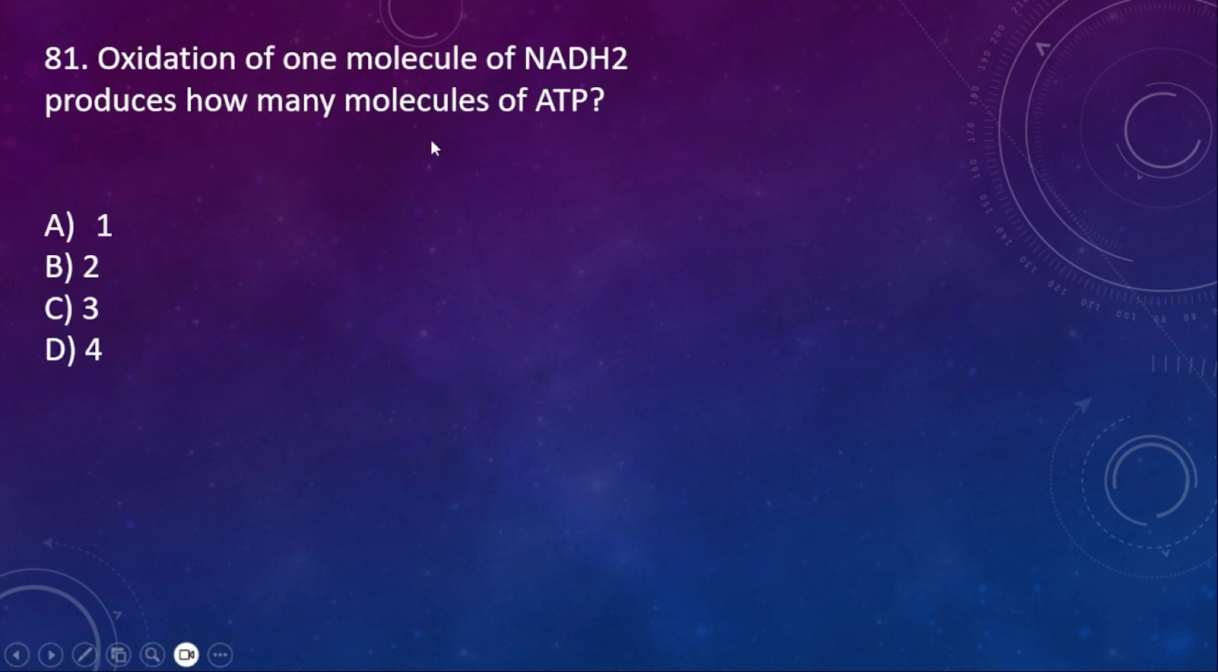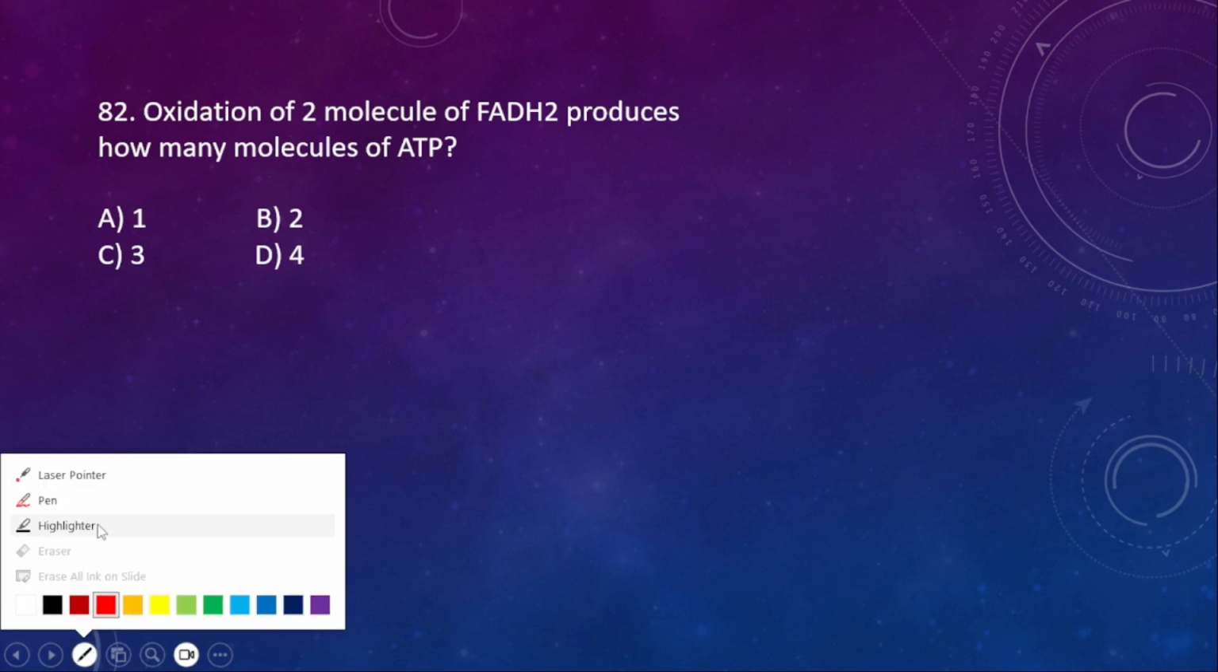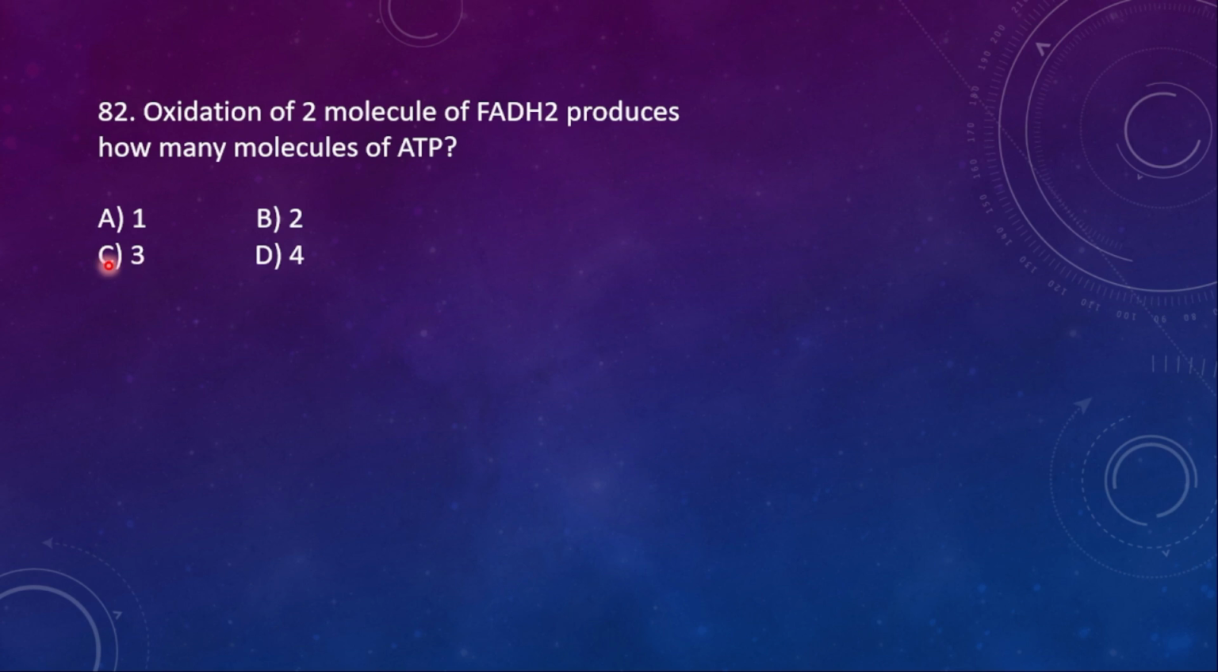81. Oxidation of one molecule of NADH2 produces how many molecules of ATP? Oxidation of one molecule of NADH2 will produce 3 molecules of ATP. Means 1 molecule of NADH2 is equal to 3 ATPs. And then 1 molecule of FADH2 is equal to 2 molecules of ATP. That is, oxidation of 2 molecules of FADH2 produces how many molecules of ATP? 1, 2, 3, 4. Here the right option is option D.